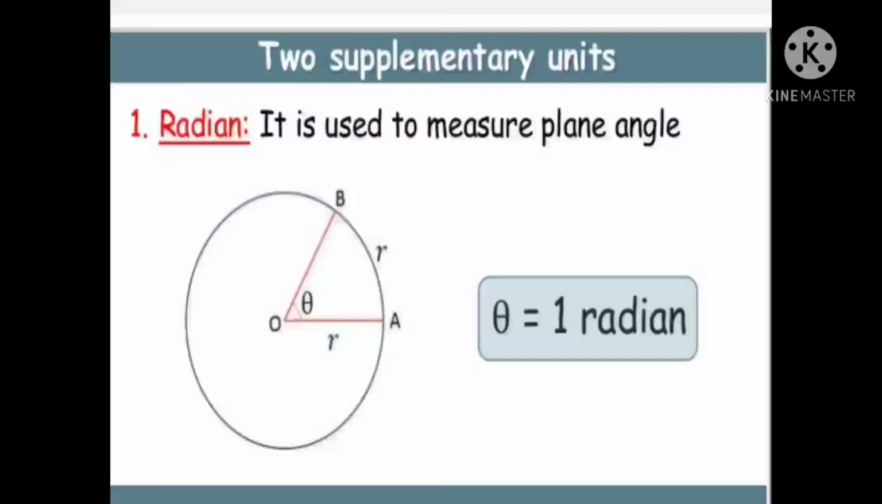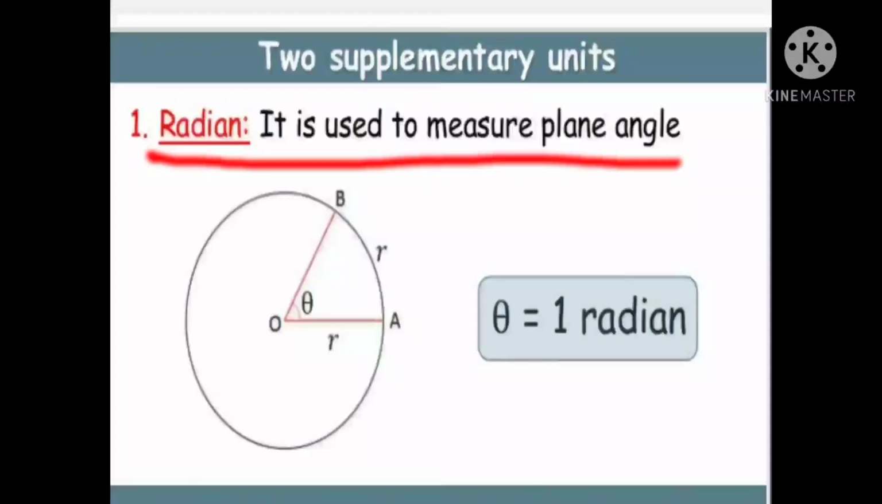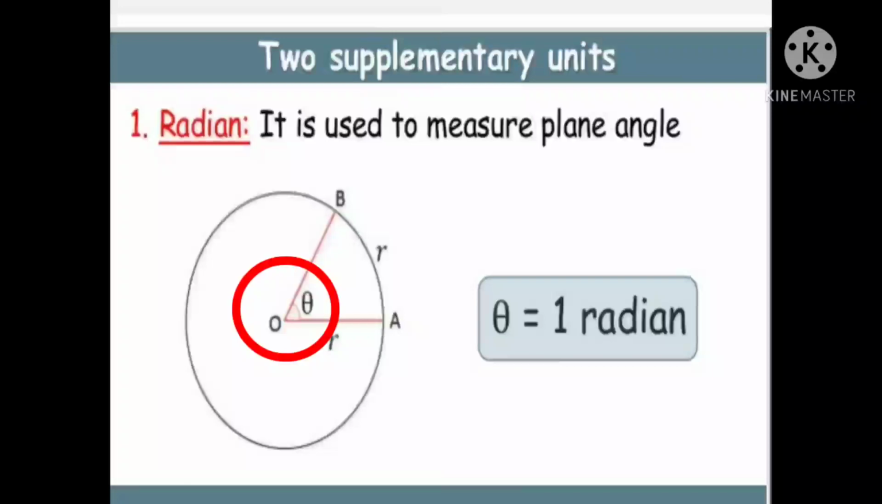And there are 2 supplementary units. First one is radian. It measures plane angle. It is 2-dimensional. So here in a circle, if your body travels from A to B, the angle it creates at the center of the circle is called theta. It is measured in radian. So theta is equal to 1 radian.